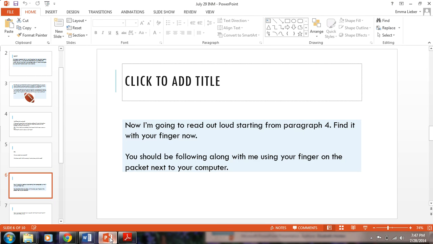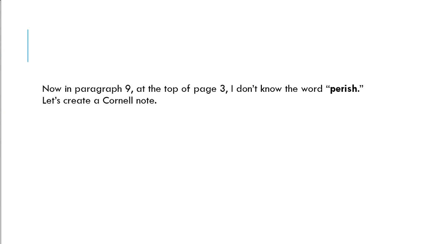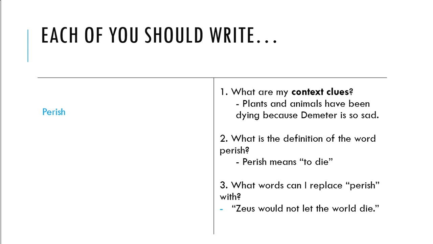Now, I noticed that in paragraph 9, I wasn't totally sure what the word perish meant. So I'm going to create a Cornell note in order to use context clues to understand its meaning. So, on the left side of my page, I'm going to write the word perish. And on the right side of my page, I'm going to write these things.